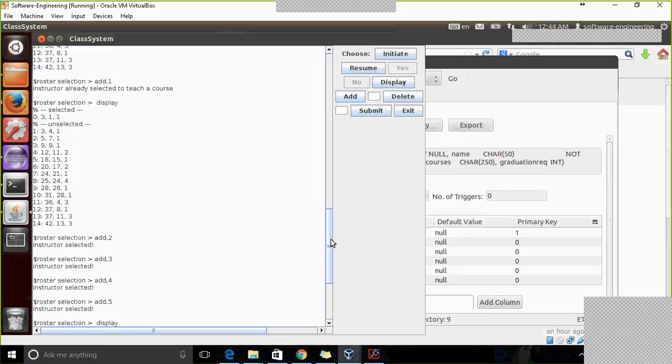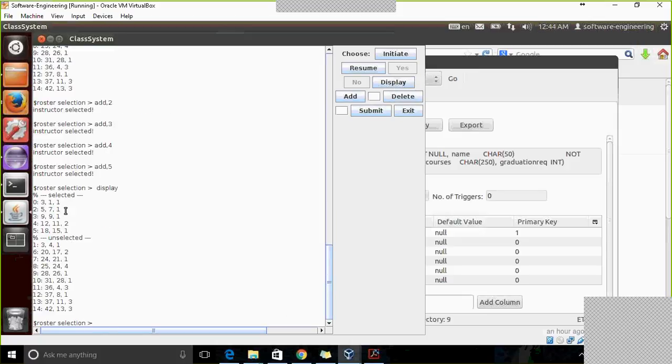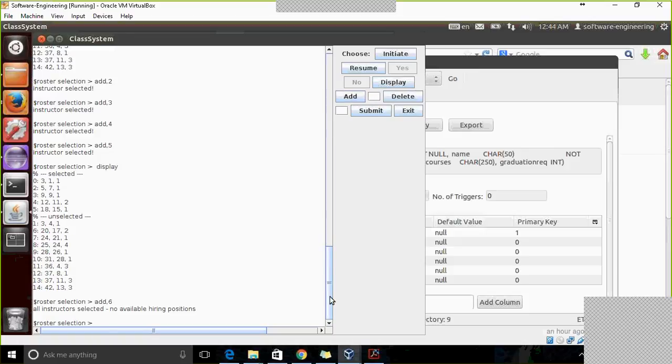Now if you click on the display button, 1, 2, 3, 4, 5, we have 5 instructors. If I choose another one, for example line number 6, and click add, the system doesn't let me choose that line.